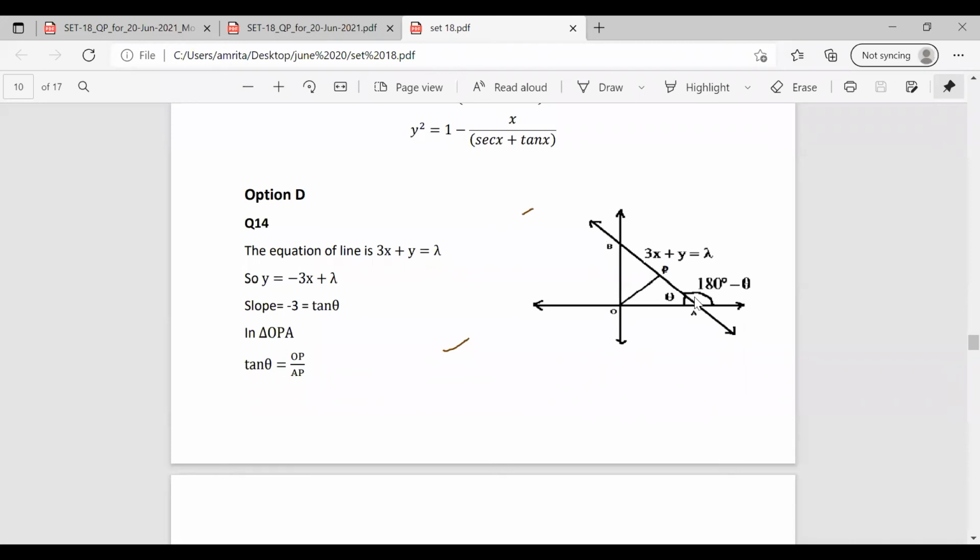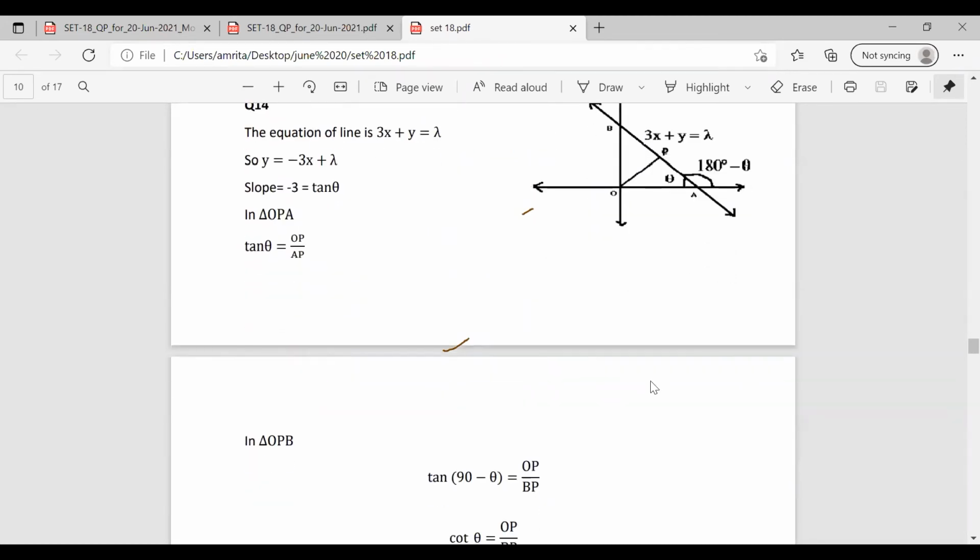Now taking these two triangles and taking the values, we can find the ratio of PA and PB. So taking tan theta in the triangle OAP, tan theta equals opposite side by adjacent side, so it becomes OP by PA. Now, considering the next triangle, OPB, we have the angle B as 90 minus theta. So tan of 90 minus theta equals opposite side by adjacent side, that is OP by BP. So for both these triangles, we have OP in common.